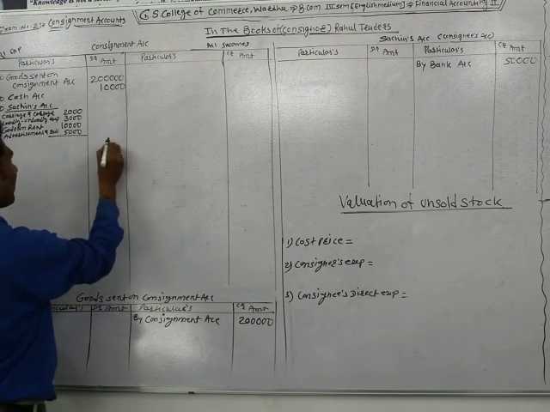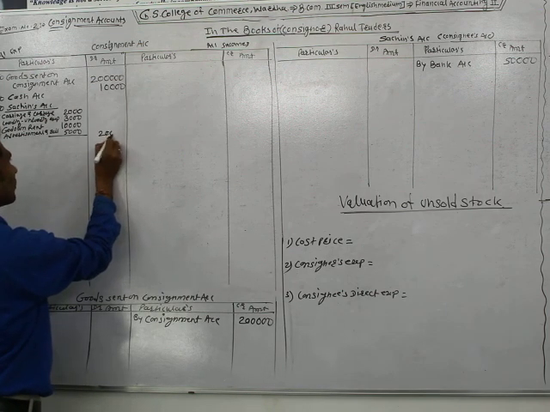It means the total amount paid by consignee is rupees 20,000.